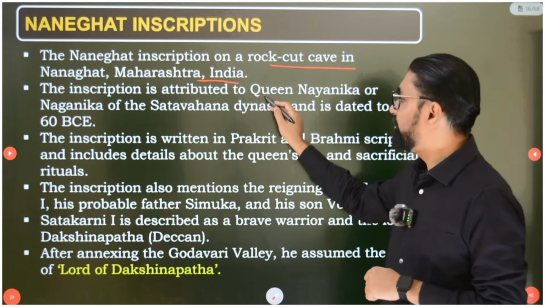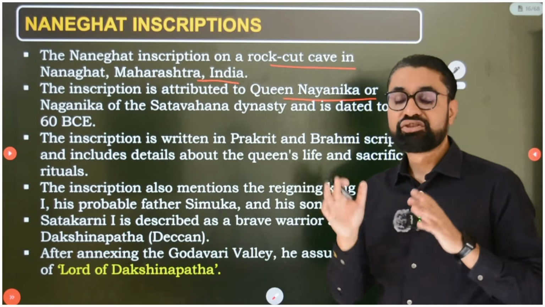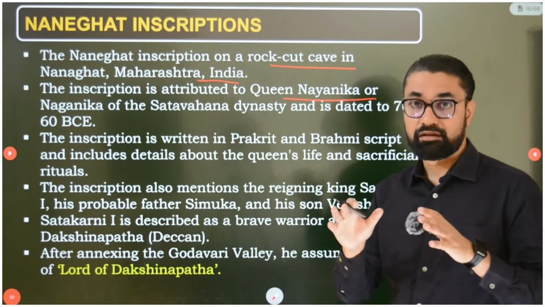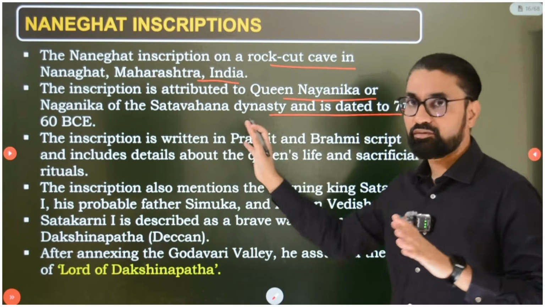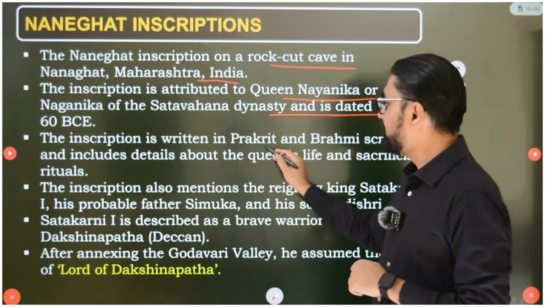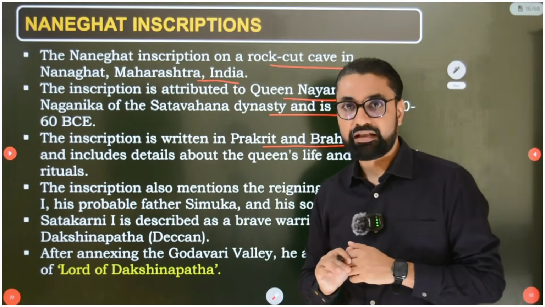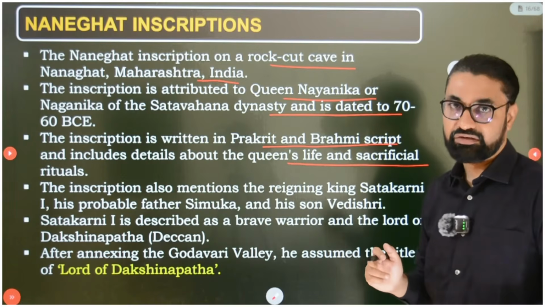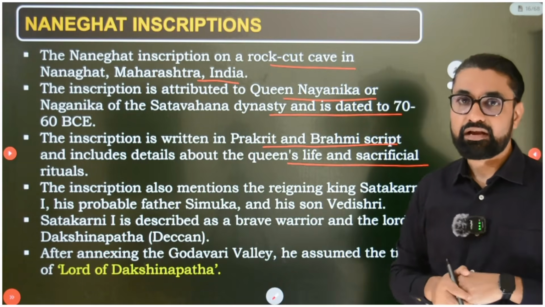The inscription is attributed to Queen Nayanika or Naganika. So Satkarni I's wife Nayanika or Naganika created those inscriptions. The inscriptions were composed and written by Nayanika or Naganika of the Satavahana dynasty and dated around 70 to 60 BC, Satkarni I's time period. The inscription is written in Prakrit language and Brahmi script, same as the Ashokan inscriptions, and includes details about the queen's life and sacrificial rituals. So the queen's life and the sacrificial rituals she used to do, everything has been written in the Naneghat inscriptions.